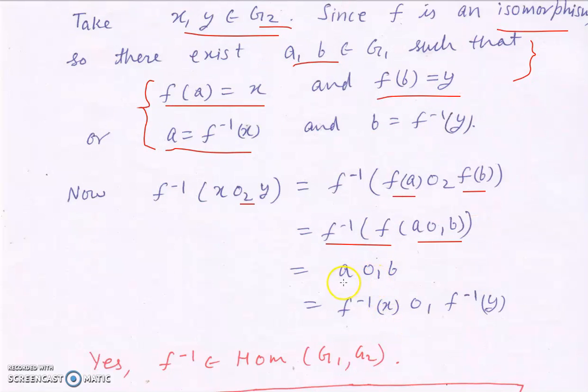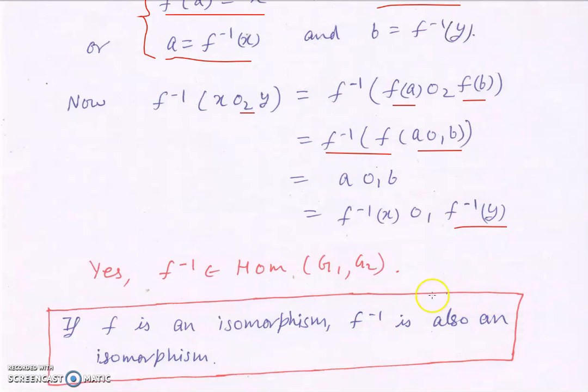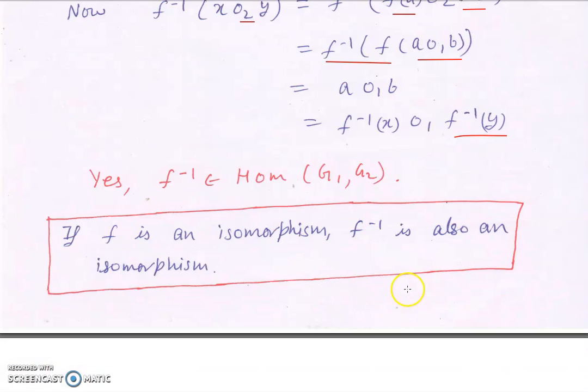But a can be written as F inverse of x, and b can be written as F inverse of y. So this simply means that F inverse of x O2 y is equal to F inverse of x O1 F inverse of y. So F inverse belongs to Hom(G2, G1). So if F is an isomorphism, then F inverse is also an isomorphism.